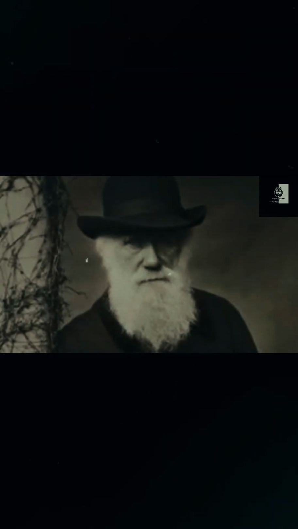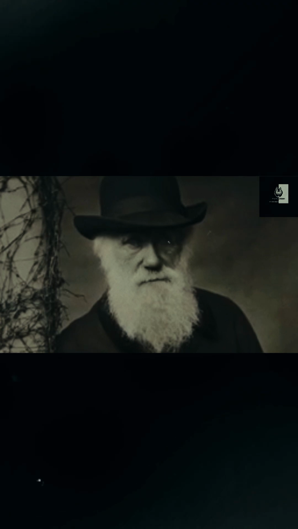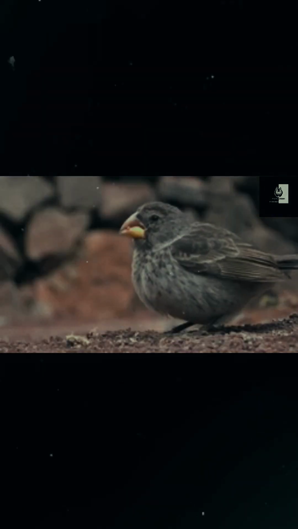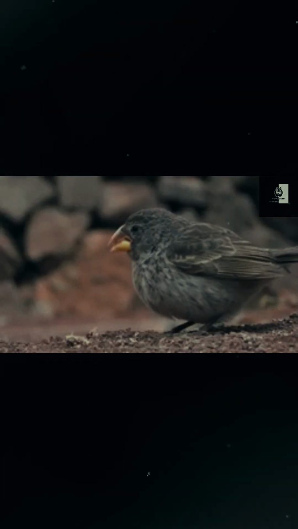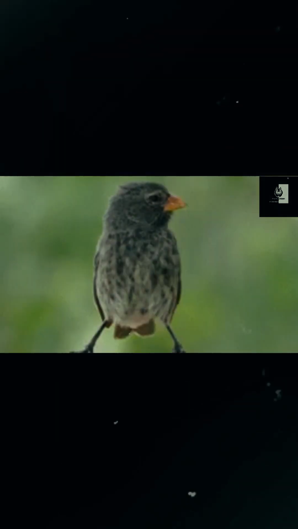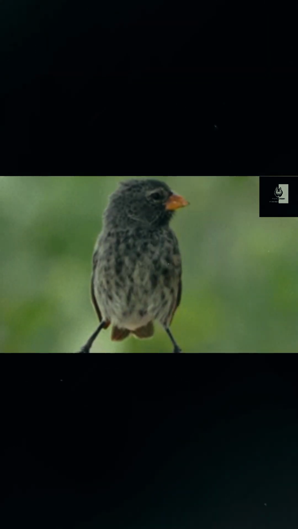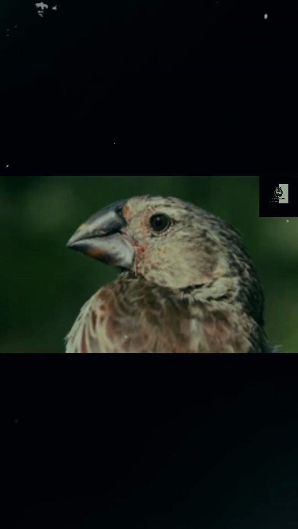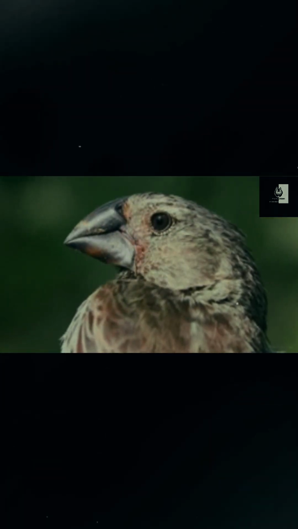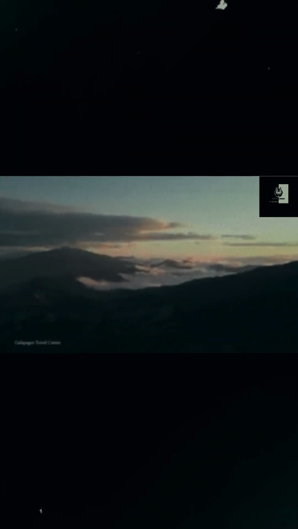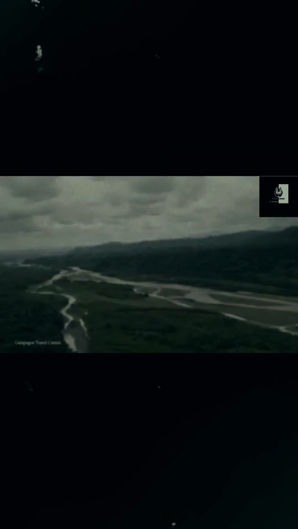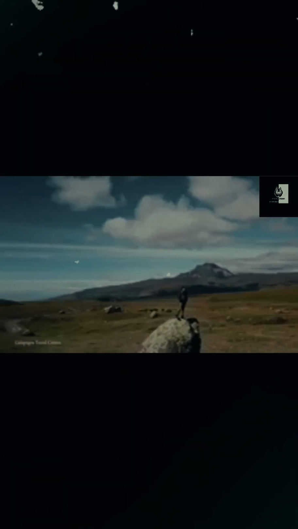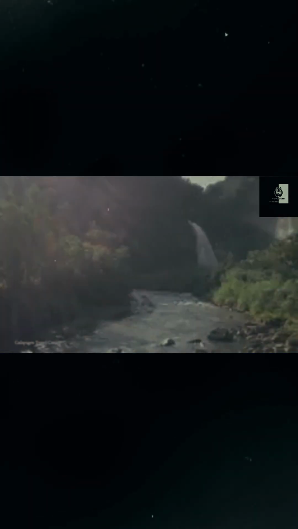Charles Darwin famously saw this process with the Galapagos finches, which evolved different beak shapes to exploit the variety of available food sources. Some finches develop short, strong beaks for cracking seeds, while others develop long, slender beaks for probing flowers or catching insects. The varying habitats across the Galapagos Islands have also added to that biodiversity. The islands are different in their elevation, climate, and vegetation, ranging from dry coastal zones to lush highlands.